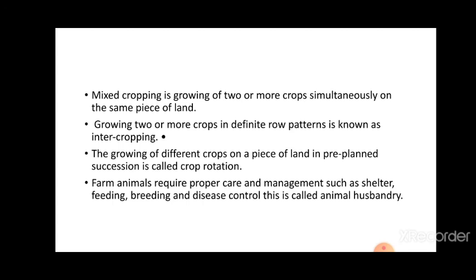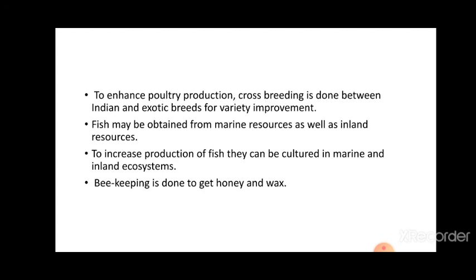Farm animals require proper care and management. Feeding, breeding and disease control is called animal husbandry. To enhance poultry production, crossbreeding is required. Fish may be obtained from marine sources as well as inland resources. Fish can be cultured in the marine and the inland ecosystem. Beekeeping is done to get honey and wax. So this is all about the first chapter.